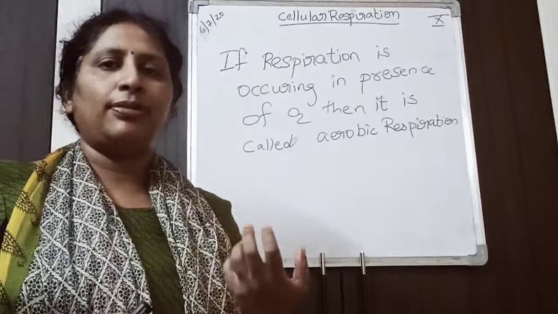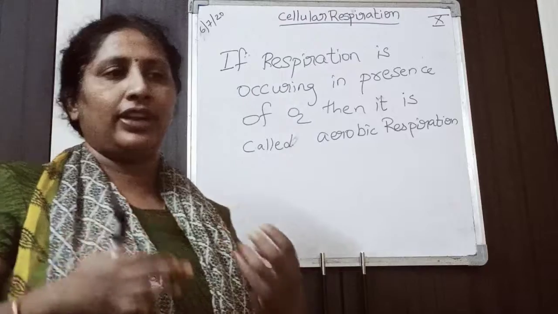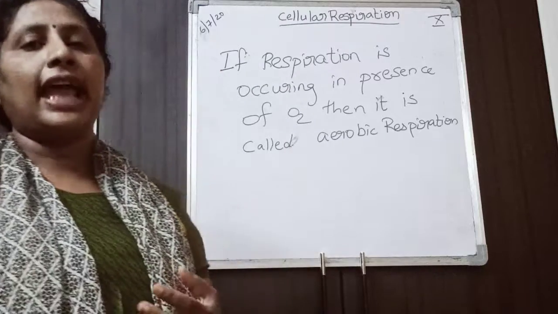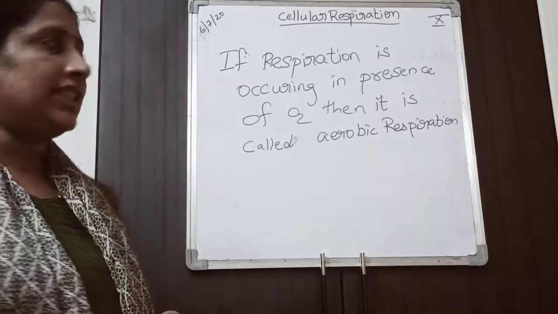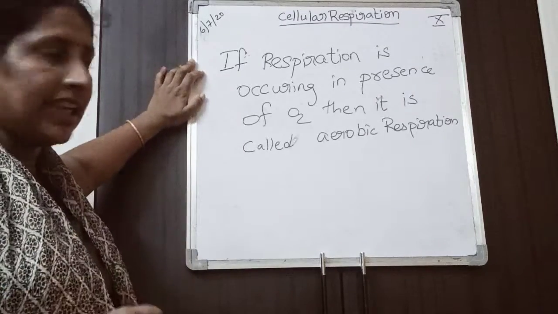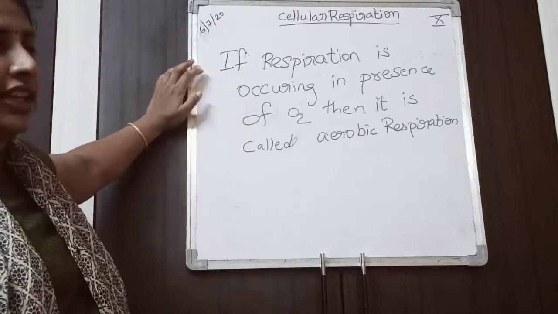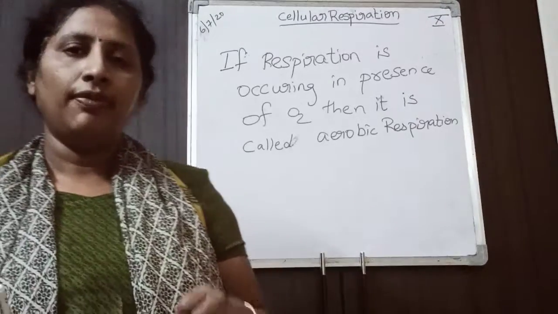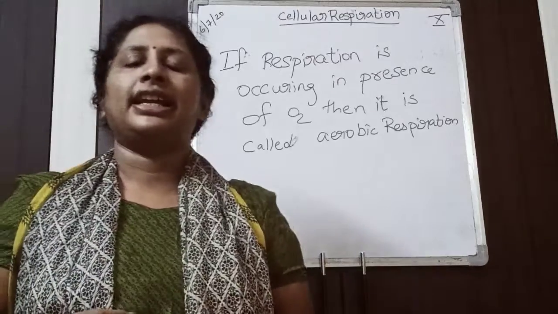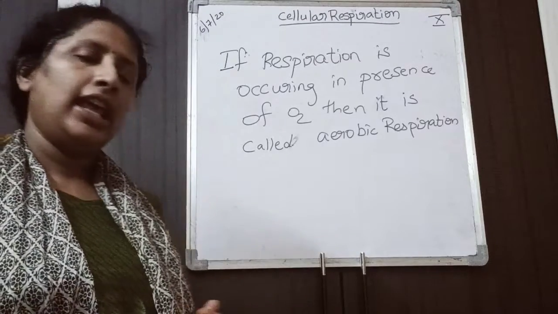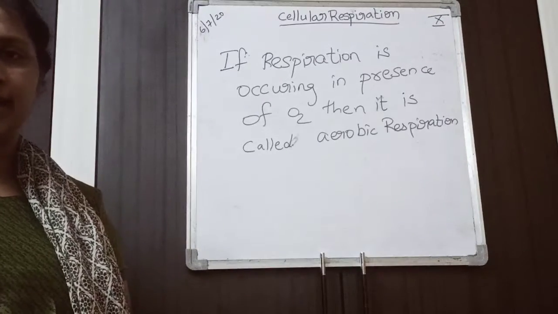What is aerobic respiration? If the respiration is occurring in the presence of oxygen, then it is called aerobic respiration.